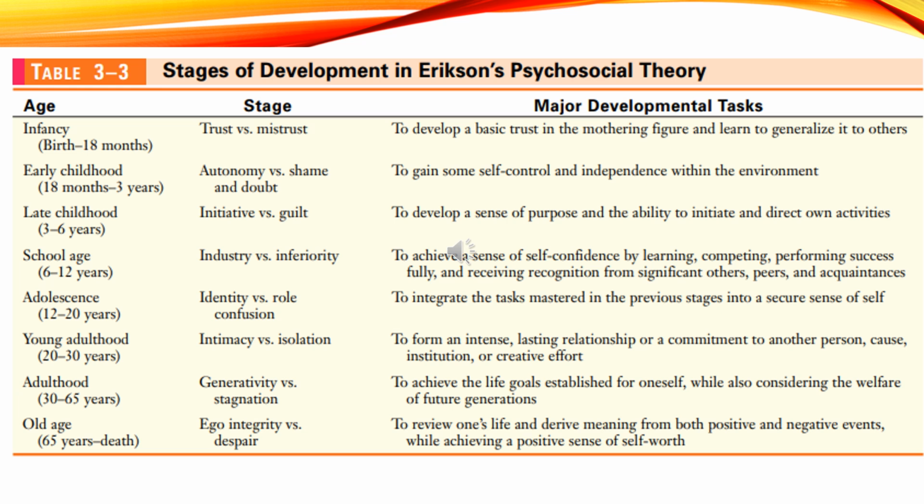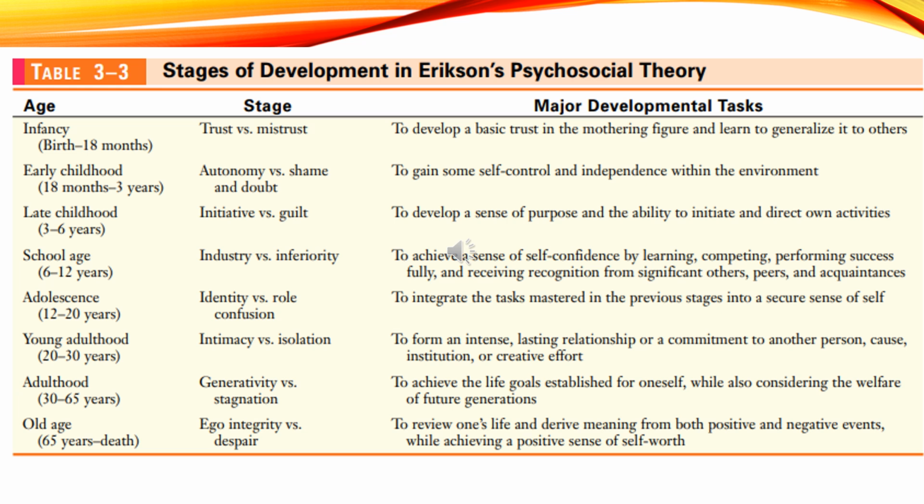The third stage is initiative versus guilt. The age is 3 to 6 years, or preschool age. At this stage, children begin to assert themselves more frequently. They will start to initiate activities, make up games, and lead play. The child will ask lots of questions and explore their environment. They begin to develop a sense of purpose and goal-directed behavior.